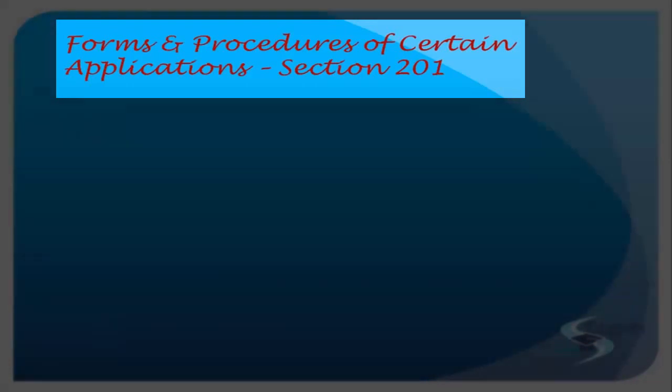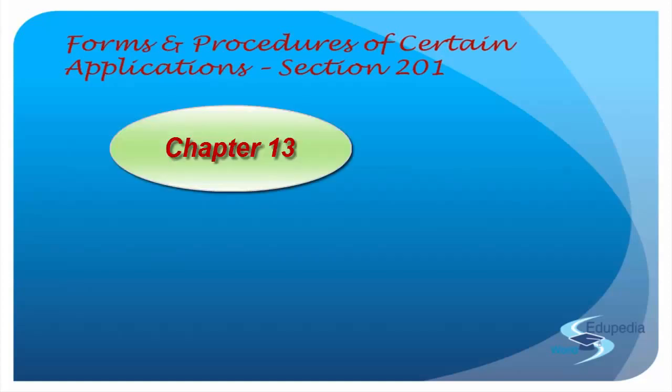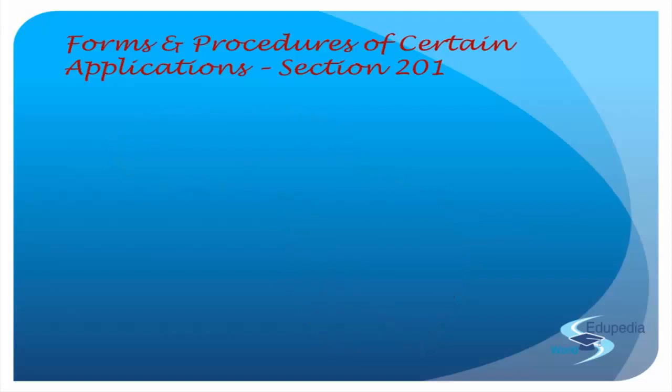Section 201 of the Companies Act 2013 deals with the forms and procedure in relation to certain applications, right? So when we discuss the procedure for making an application, to whom? Application to the central government is what we need to check. Whatever application you are making to the central government under Chapter XIII, which comprises sections 196 to 205, the entire chapter, every such application shall be in the prescribed form. So first, the application will be made to the central government. Second, it will be in a specified form which is already prescribed.